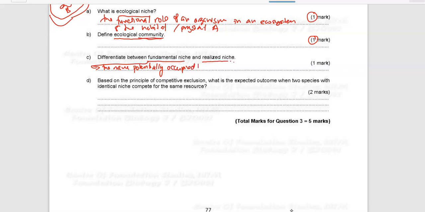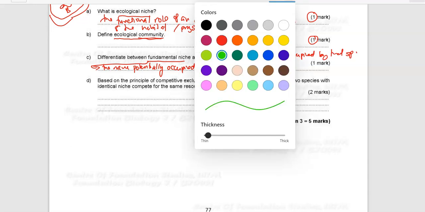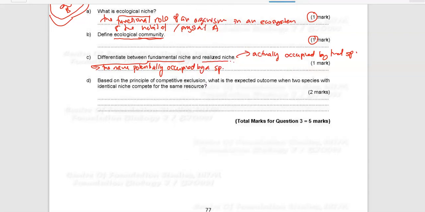Whereas realized niche is the niche actually occupied by that species.